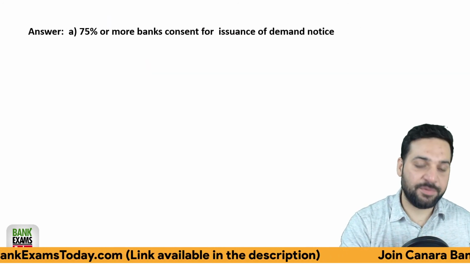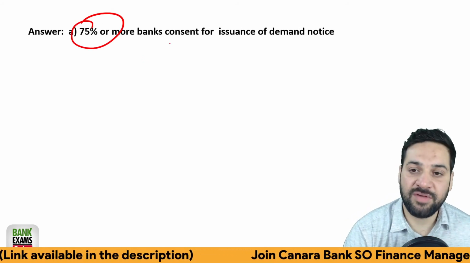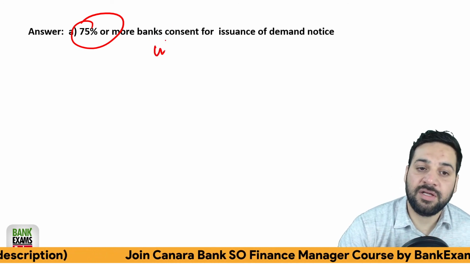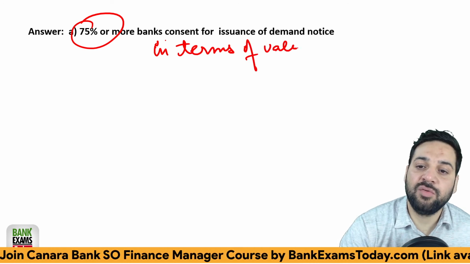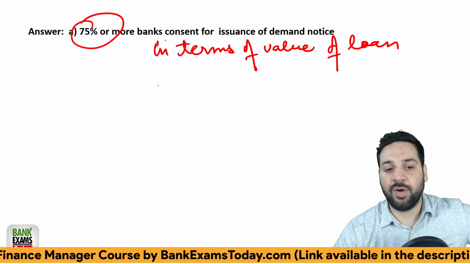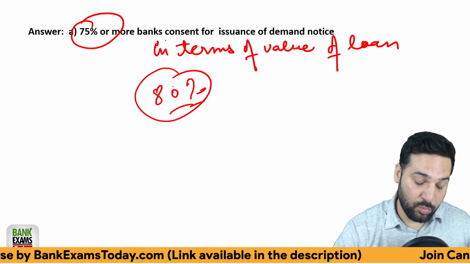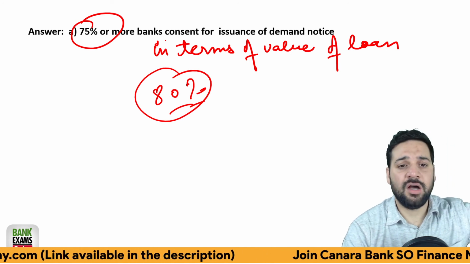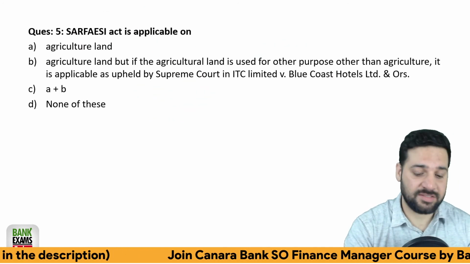So it is 75%. If 75% or more of banks consent for the issuance of demand notice, when we say 75% of banks, in terms of value of loans, it can be possible that one bank gave 80% of the loans. Then if that bank wants to send the demand notice, it can send. There is no need to get confirmation from the consortium. Okay, 75% is the correct answer.